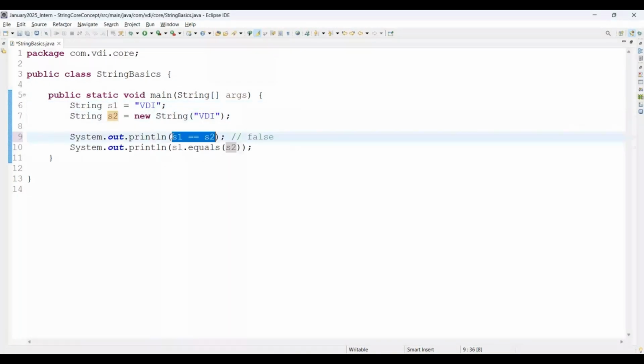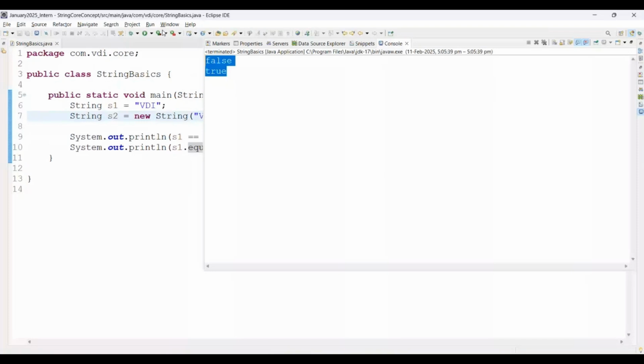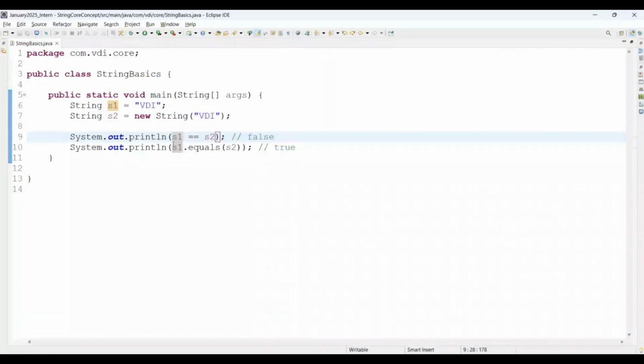Then s1 == s2 will check the address references, and the reference addresses are different. One goes to the SCP, the other goes to the heap area. That's why it gives us false. And s1.equals(s2) will print true. Why? Because the equals method checks the actual value, the actual content, and both contents are the same. See on screen, the first one gives false and the second gives true. Perfect. As per our business requirements in our upcoming assessment project, we are going to use both approaches, == as well as .equals.